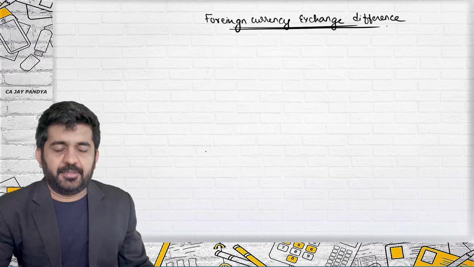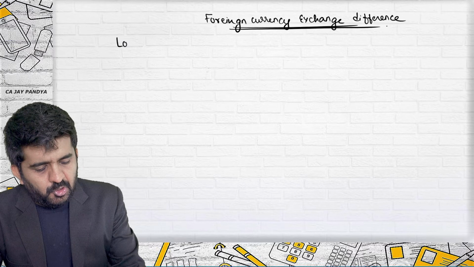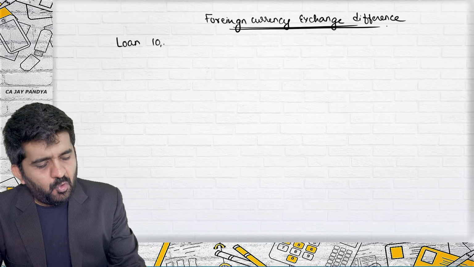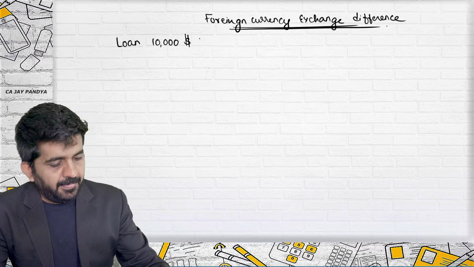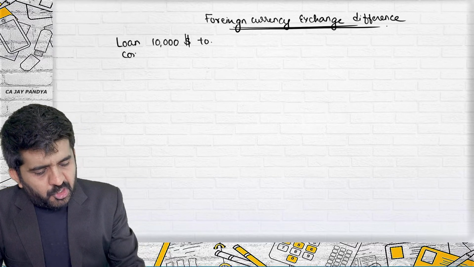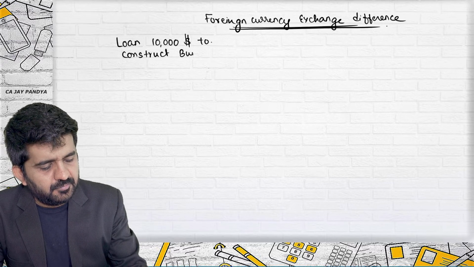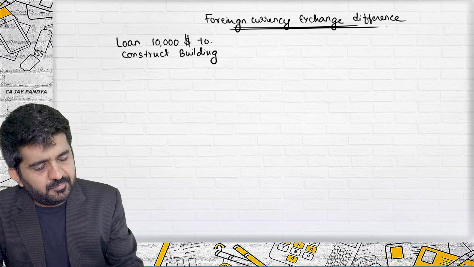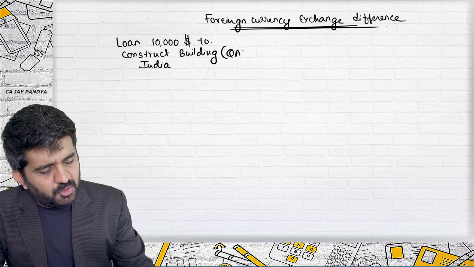Try to concentrate. I have taken a loan of $10,000 to construct a building in India. And the building is a qualifying asset.